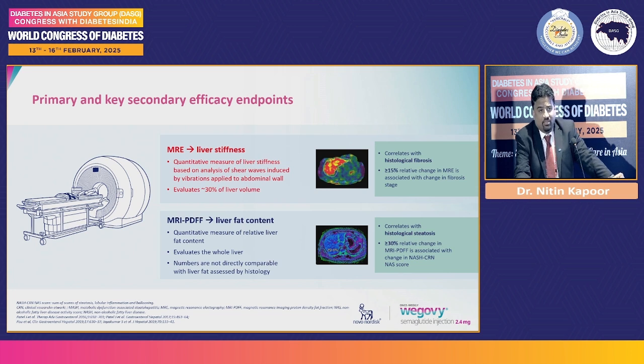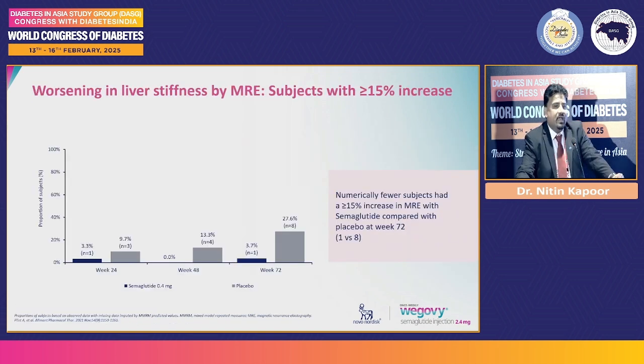Yes, they were also doing MRI to look at the fat. But the primary endpoint still remained liver stiffness in terms of MR elastography. And you see there was a difference. Though these numbers are really small, when you randomize 60 odd people, you will get very few people who have fibrosis, and then you follow them up for 72 weeks. How many of them progress, how many don't progress, that too through a non-invasive method.